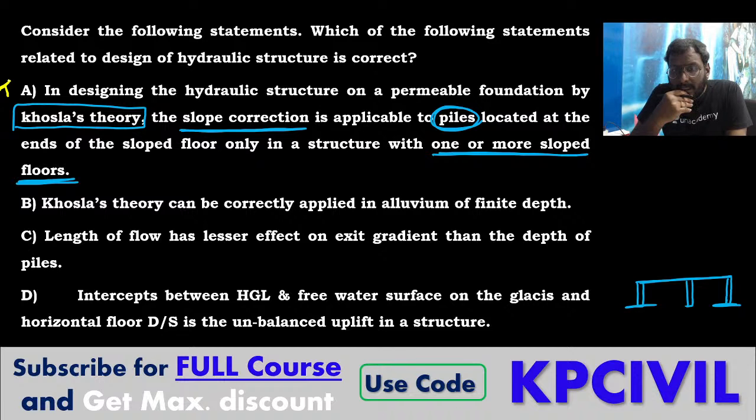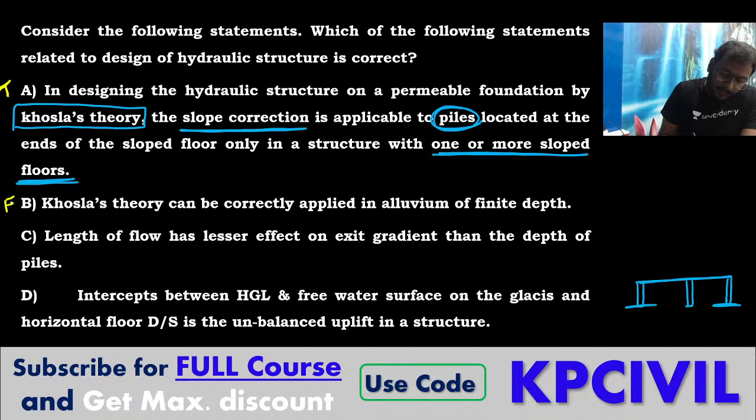Khosla's theory can be correctly applied in alluvium of finite depth. What is your answer? Arghya, Banu Prakash, Pallavi. Khosla theory can be correctly applied in alluvium of finite depth. In alluvium of finite depth, not possible. So it is false. In finite depth, we can't apply Khosla theory.